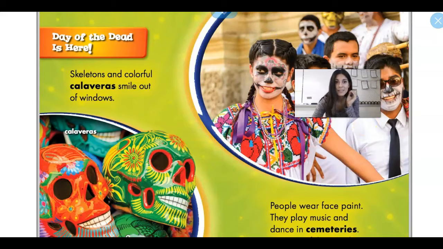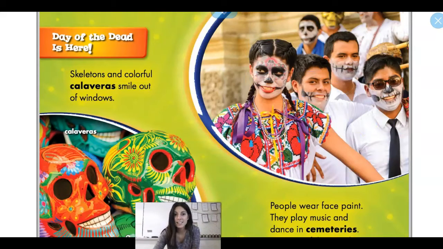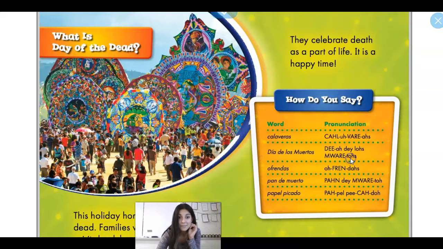It says, Day of the Dead is here. Skeletons and colorful calaveras smile out of windows. So these are calaveras. You can see their skulls. People wear face paint. They play music and dance in cemeteries. It's the Day of the Dead. And you can see the people with their face painted for the Day of the Dead.